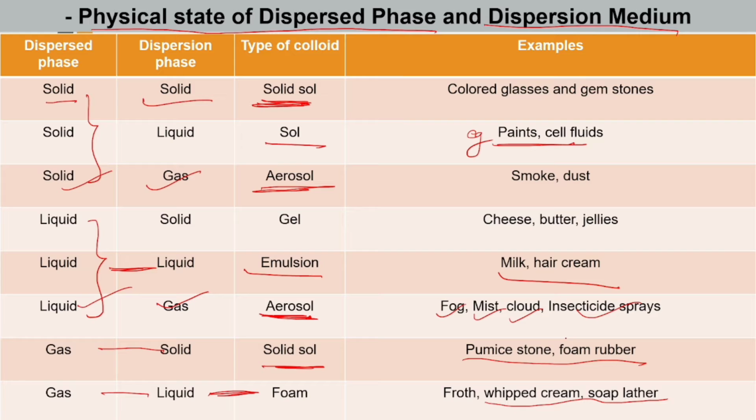Among these, the most common are sols, gels, and also emulsions. What is a sol? That is solid in liquid. Then liquid in solid is gel, and liquid in liquid is emulsion. This chapter mainly deals with sols and also emulsions.